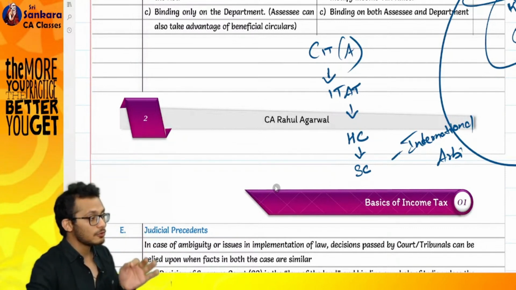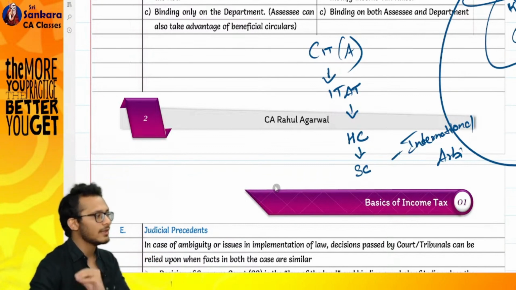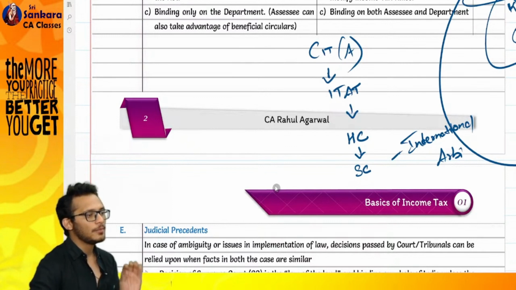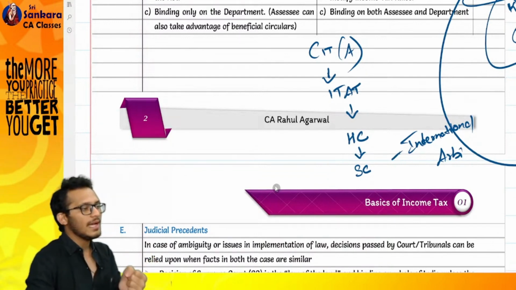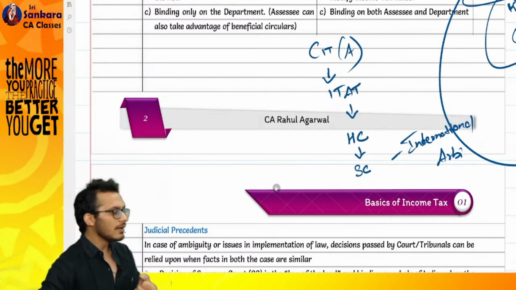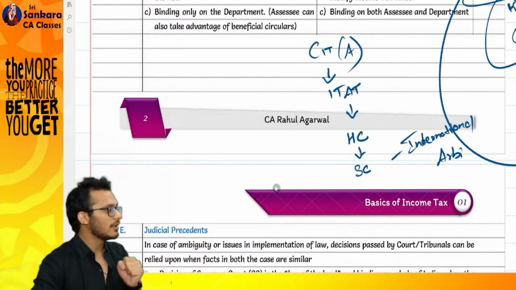The only reason I'm spending so much time, taking off my hours and doing it, is because I want you to understand where you're getting into. Things do not work as simply as you read a provision, you go and vomit in the exam and come, not pass. Things go very differently when it comes to facts. You need to understand where you're standing. Everything has a what, why, and where. It is only when you realize the what, the why, and the where that you can do things.